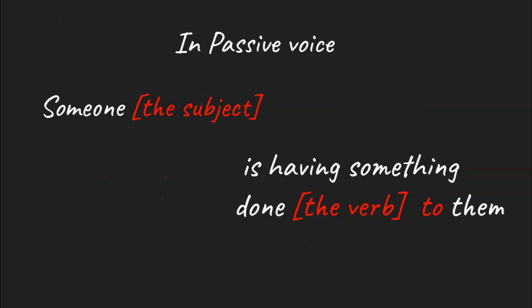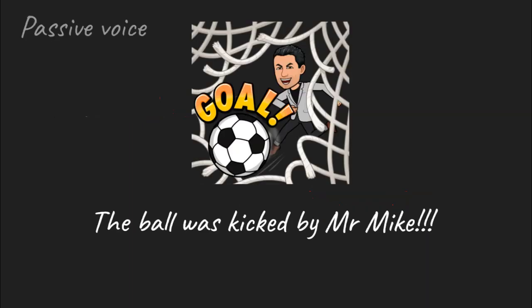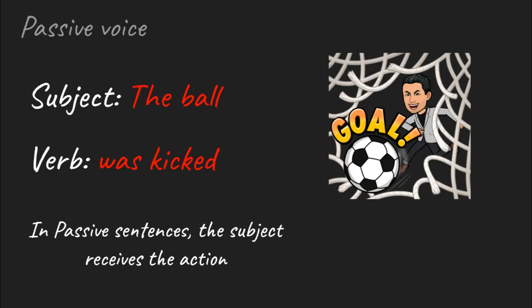But in the passive voice, someone, the subject, is having something done to them. So how does that work? Let's have a look. The ball was kicked by Mr. Mike and he scored a goal. Goal! Yeah, the ball is the subject. And what happened to the ball? The ball was kicked. So in passive sentences, the subject receives the action.